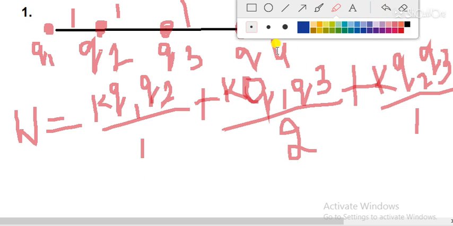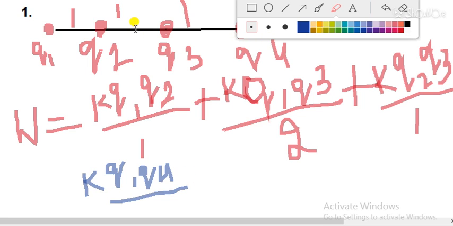Now I have to find the amount of work done by moving the Q4 charge from infinity to this point. So it will be K into the work done against the charge Q1, so Q1 into Q4 by the distance between 1 and 4.